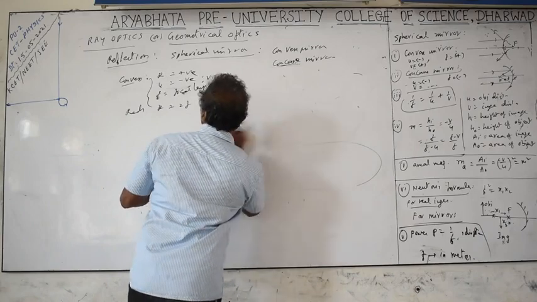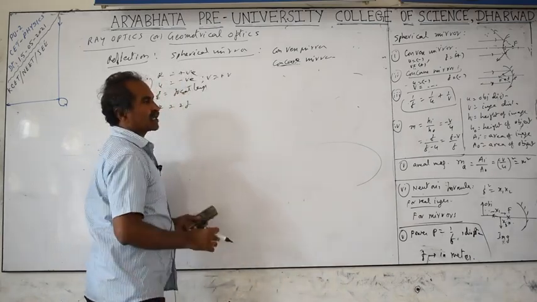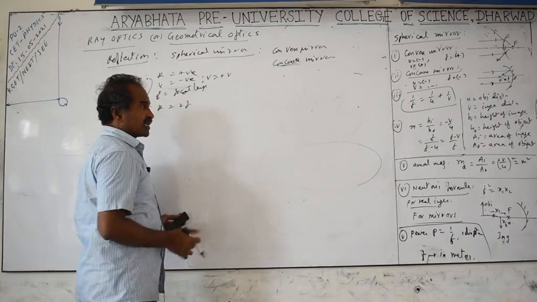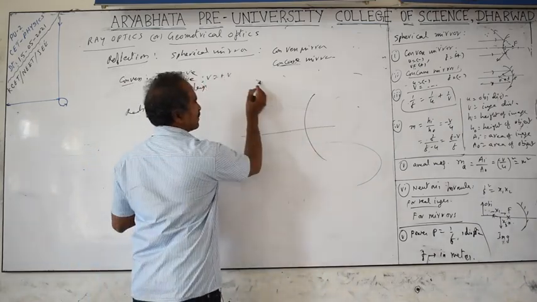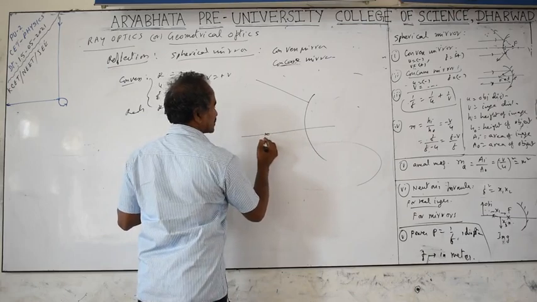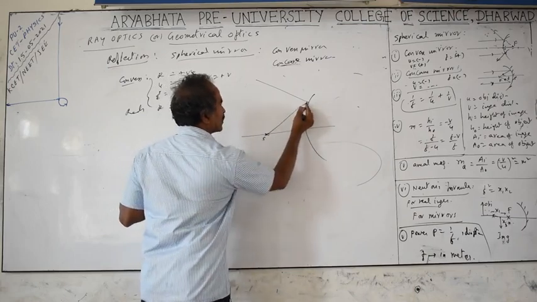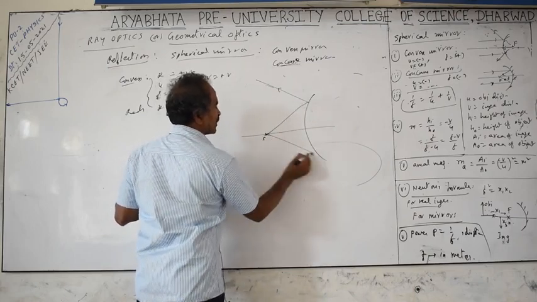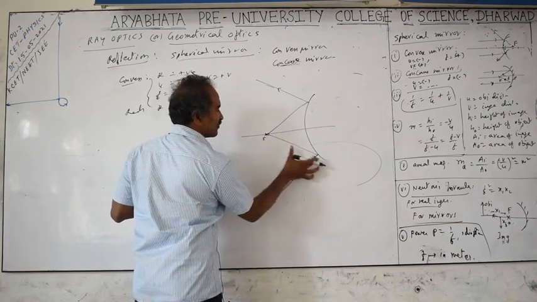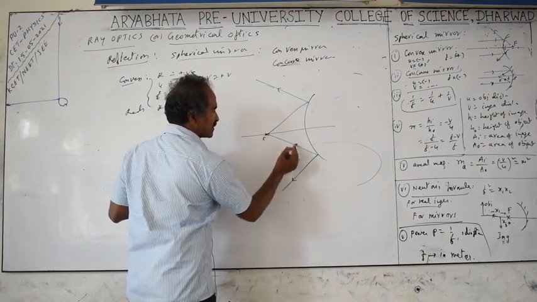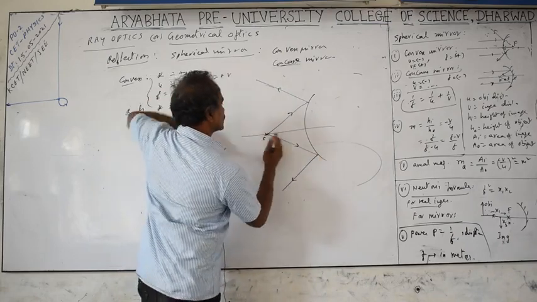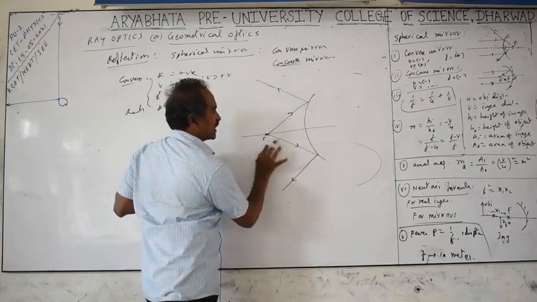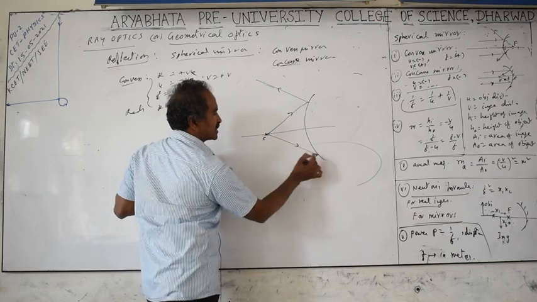Where do we use this convex mirror? In a convex mirror, the image size is smaller, but it is able to cover more field of view. Light ray path is reversible. If the light rays come like this from a source I have kept here and fall on the mirror, they go in these directions. If the light bulb I keep on the left falls on the mirror, it spreads like this. In reverse, if the light falls on this, it is going to be focused here. Light can go like this, or if it comes like this, it goes like this.